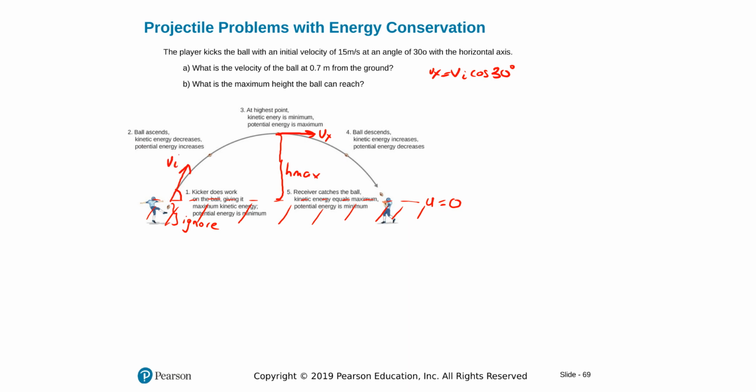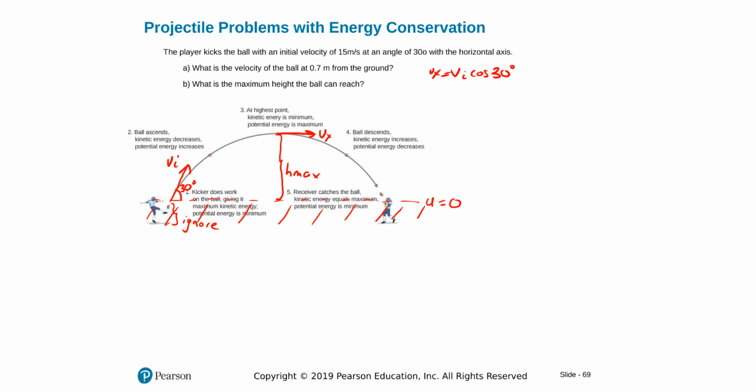So this will be V initial, this is 30 degrees. So the question is telling me the guy kicks the ball from the ground with this V initial, 30 degrees from the horizontal. What is the maximum point it can reach? And what is the velocity of the ball at 0.7 meters from the ground?